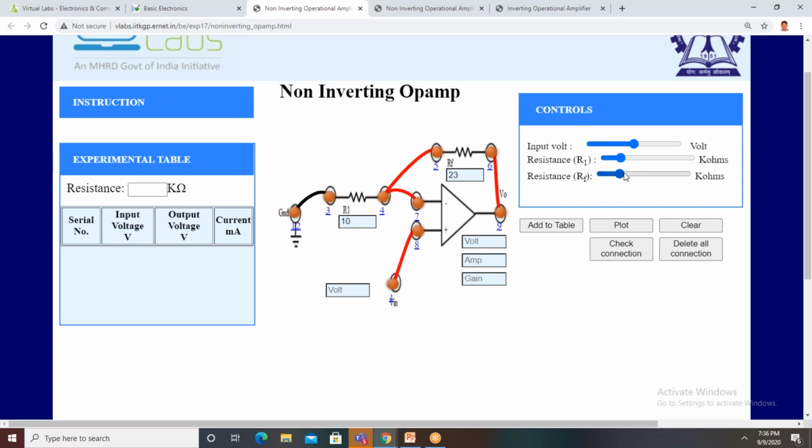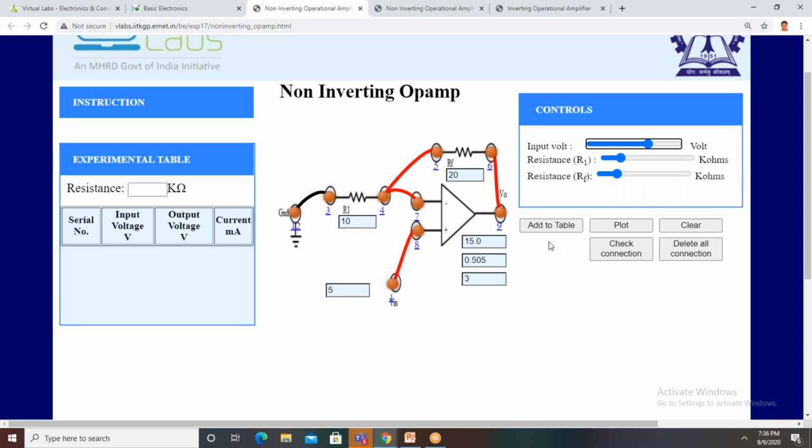If you change the input voltage to 10 volts, what is the output voltage? 30. What is the formula? V in into 1 plus RF by R1. Substituting the values, we get 30 volts.